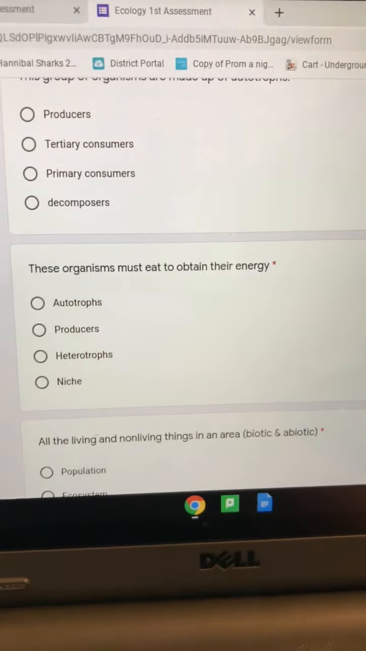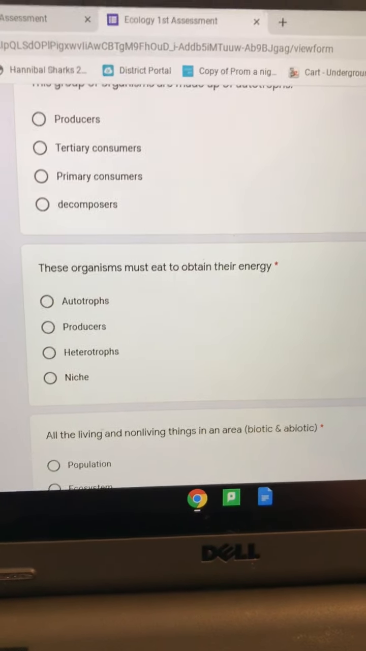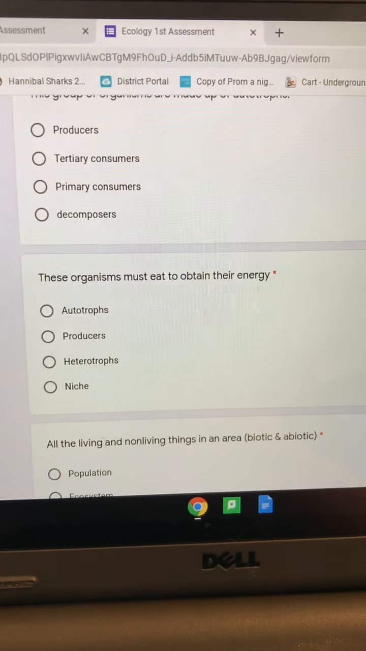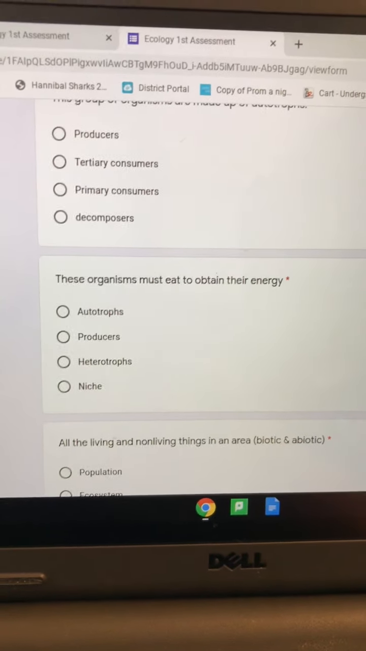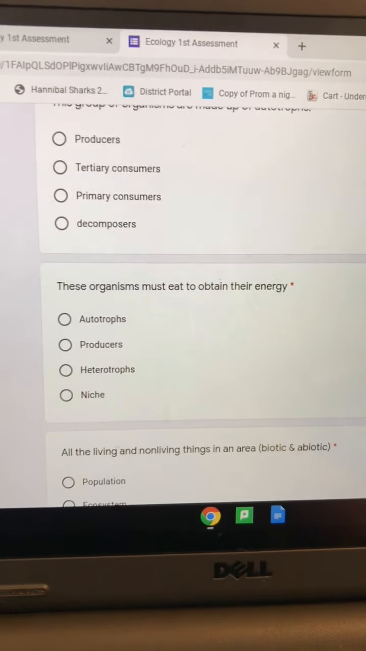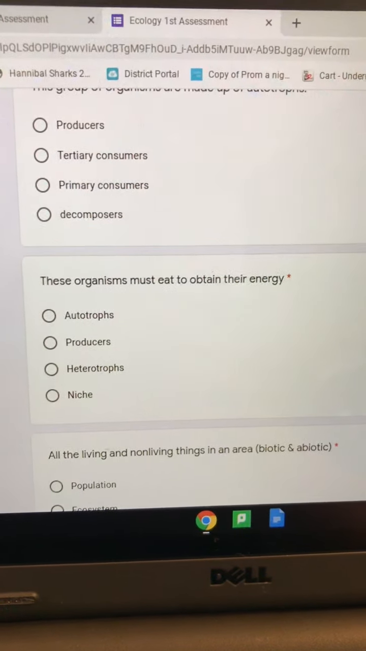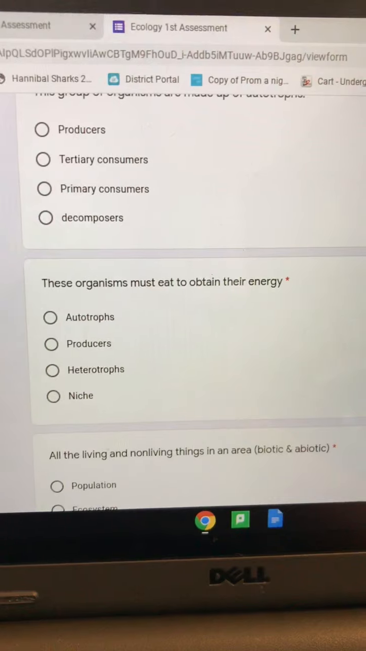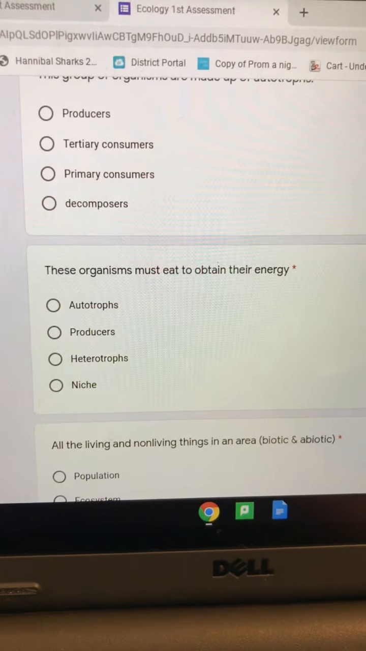The next question, these organisms must eat to obtain their energy. So they can't make their own energy, they have to eat something to obtain their energy. For this question, the 2 answers I will narrow it down to are heterotrophs or niche.